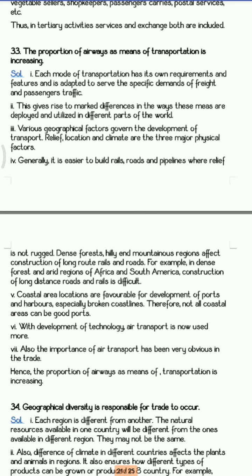So we all know that airways are increasing day by day. A lot of developed countries prefer airways as their transportation. Why? Because it saves your time. Within a short period of time, you can move from one place to another place. So nowadays there are so many other things, like it is easier to build the roads as well as pipelines where the reliefs are not rigid, but in various cases you can prefer airways. So for antique pieces or for some perishable goods also the airways are preferred.